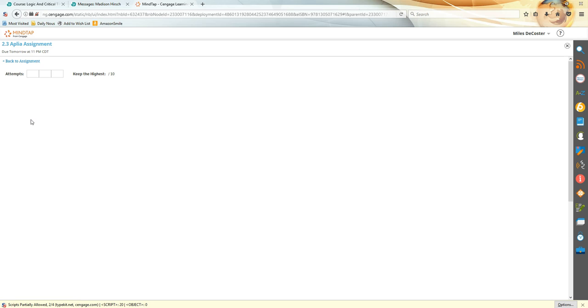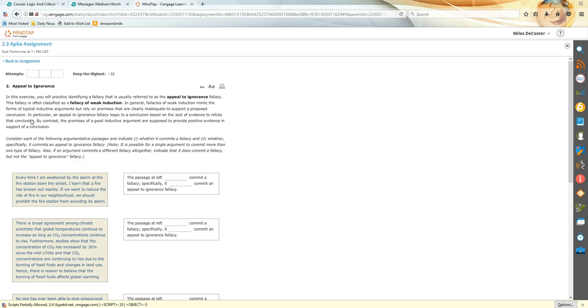Real quickly now, I'm going to blow through an example of each of the following and not spend too much time doing multiple sets. So this is an appeal to ignorance fallacy. I'm looking for a case where someone is saying that because there's lack of proof, that somehow proves that something is lacking. So every time I'm awakened by the alarm at the fire station down the street, I learn that a fire has broken out nearby. If we want to reduce the risk of fire in our neighborhood, we should prohibit the fire station from sounding its alarm. That's clearly a kind of error in reasoning. It's probably not the alarm that's causing the fires.